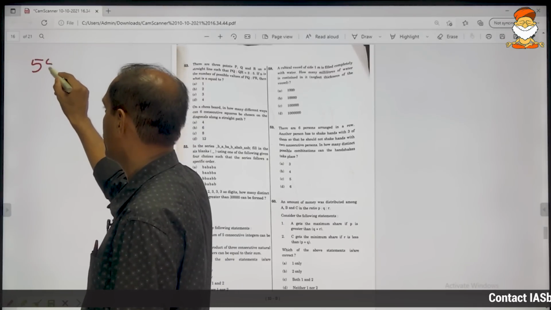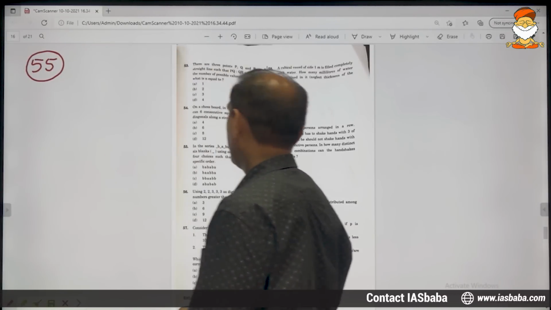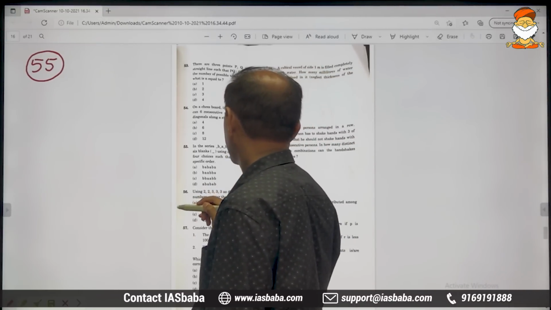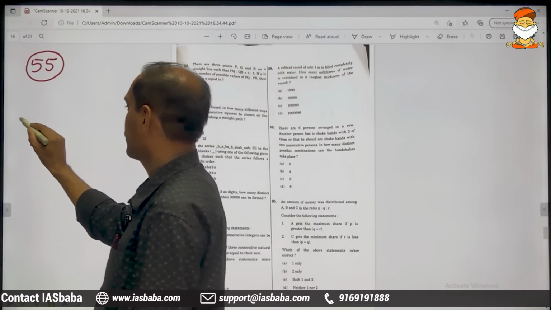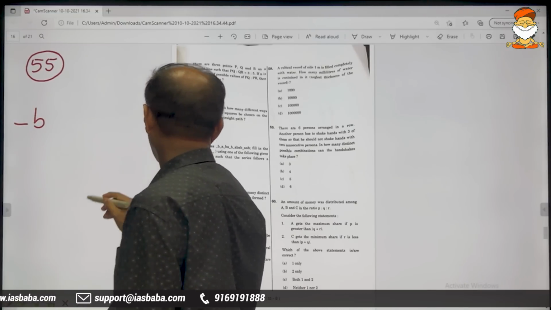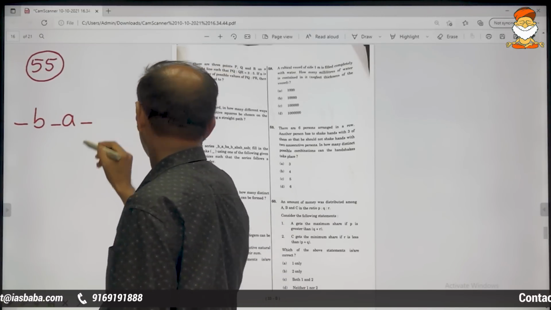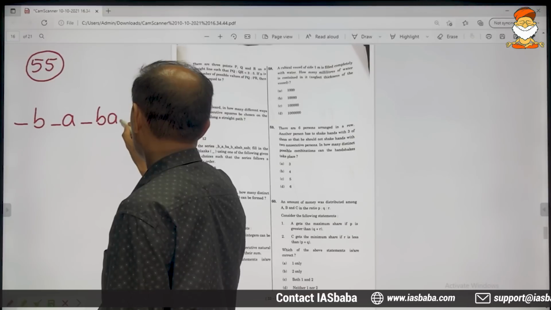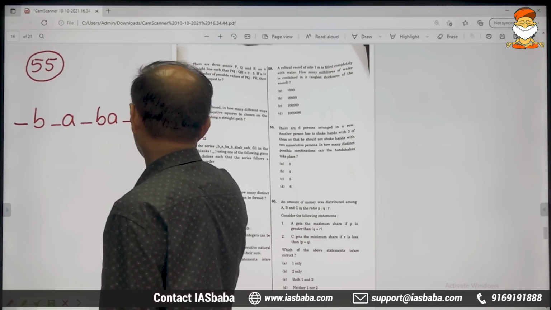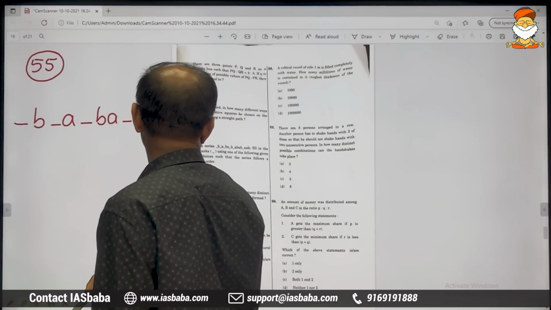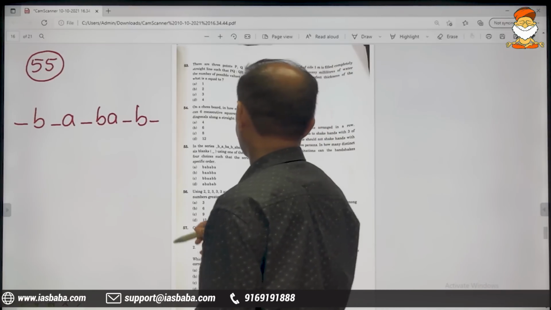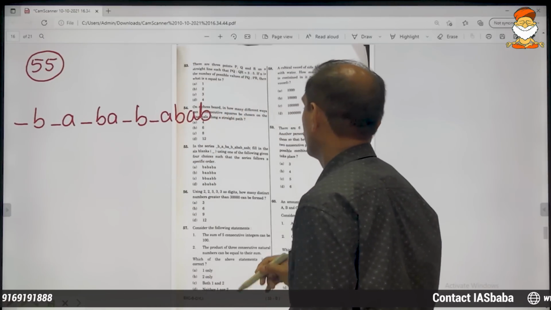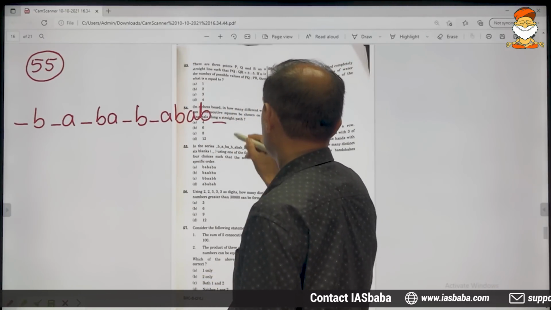Moving on to problem number 55. In the series, he has given the series B, A, B, A, again B, AB, AB, dash, AAB.